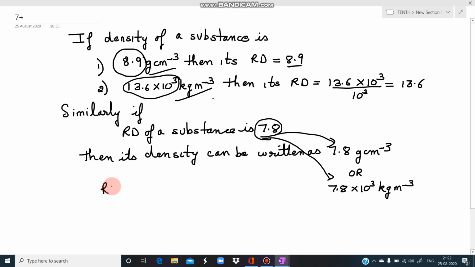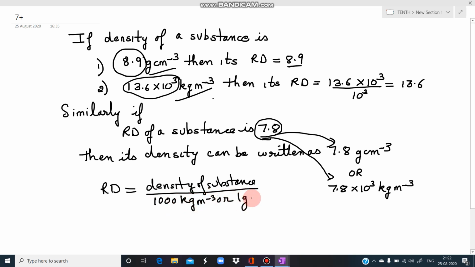हमें पता है relative density क्या है? It is the density of the substance divided by the density of water at 4 degree centigrade. 4 degree centigrade पे water की density क्या होती है? Either it is 1000 kg per meter cube you can take, or 1 gram per cubic centimeter. So from here we are getting, isn't it?